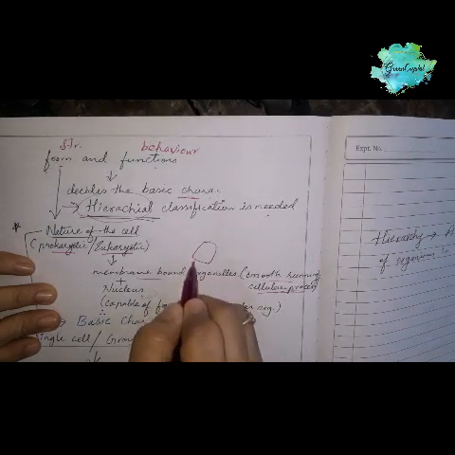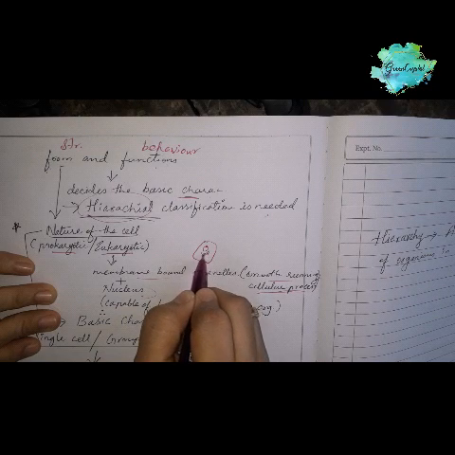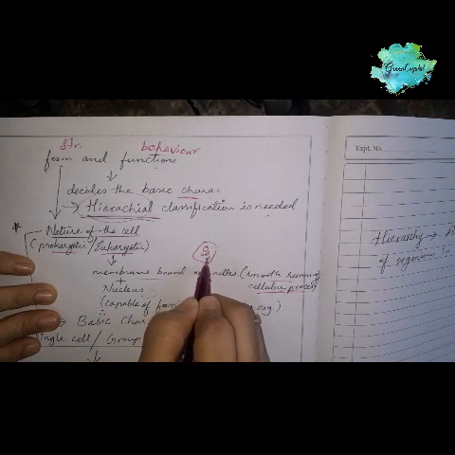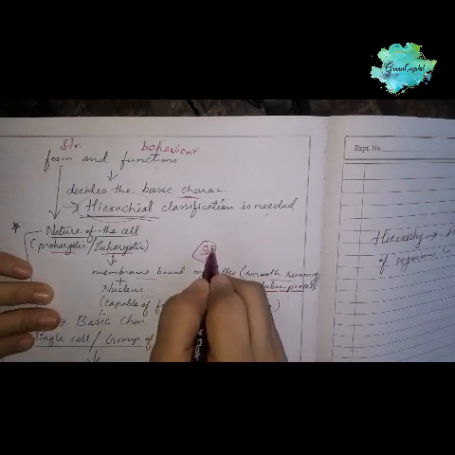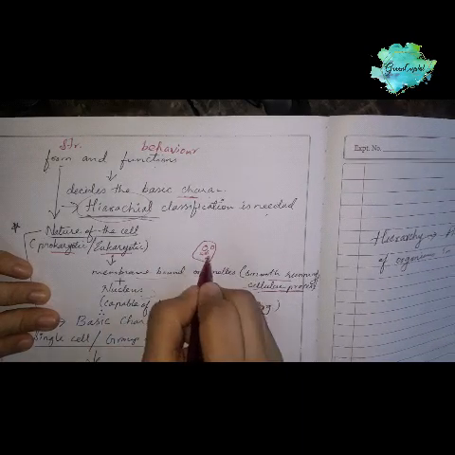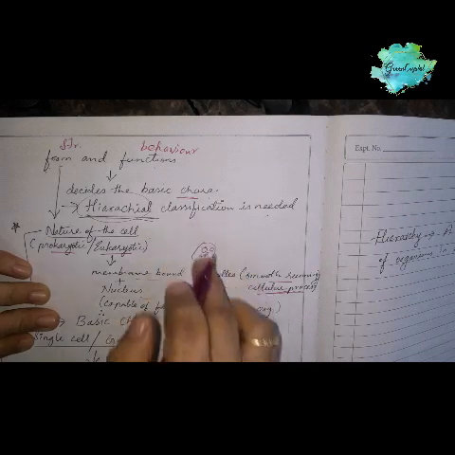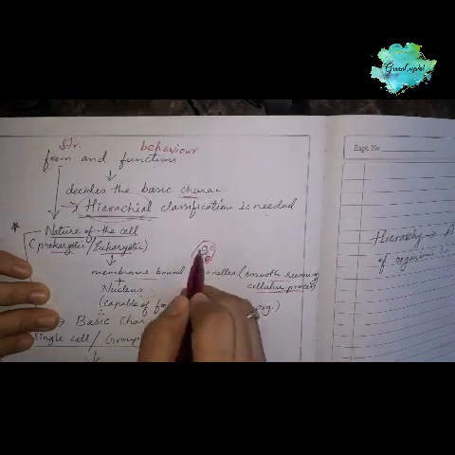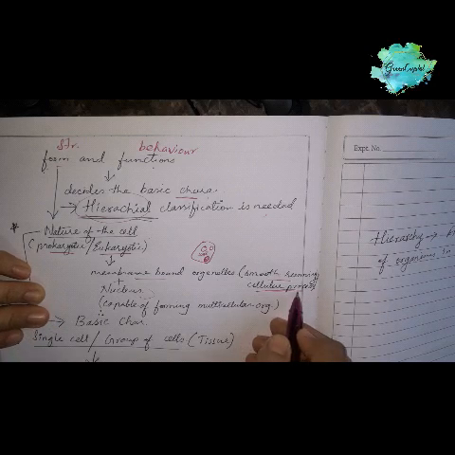So if this is a cell, if this is a nucleus, we have the Golgi apparatus, we have mitochondria, we have so many other organelles. Okay, so these are the membrane bounded organelles. A membrane will be there, a covering will be there. So these are responsible for the smooth running of the cellular process.